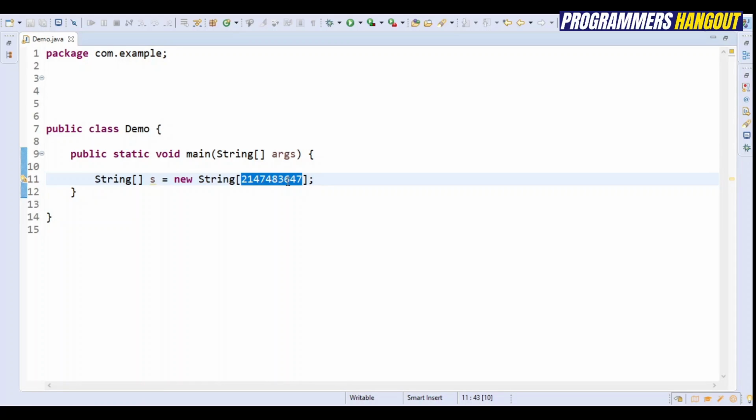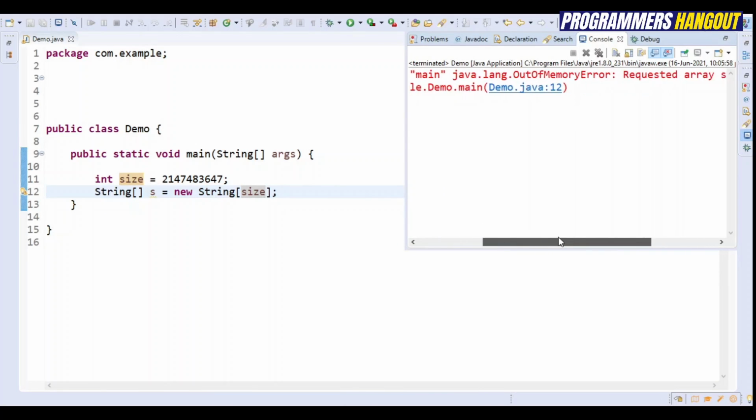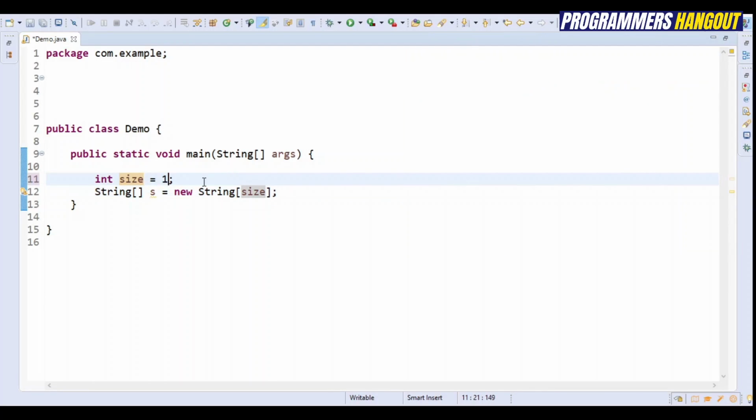So anything mentioned over here should be in the valid range of an integer. Here we can also store the size of an array in a variable and place this variable in this box. This is completely valid. Yeah, I'm getting an out of memory error because the size is too big. Okay, I change it to 1. So the size can also be stored in a variable.